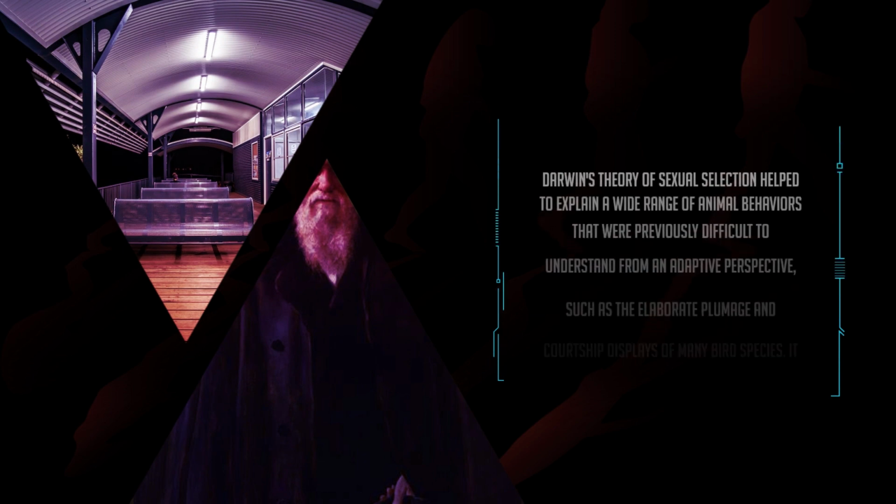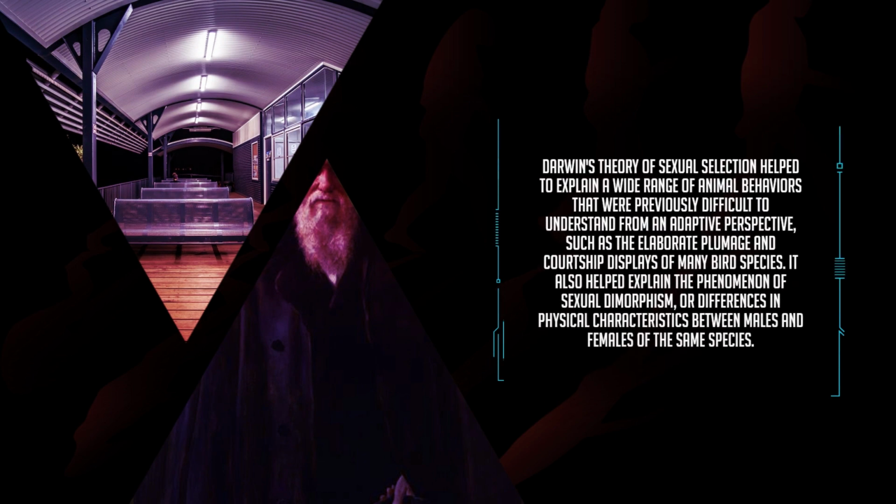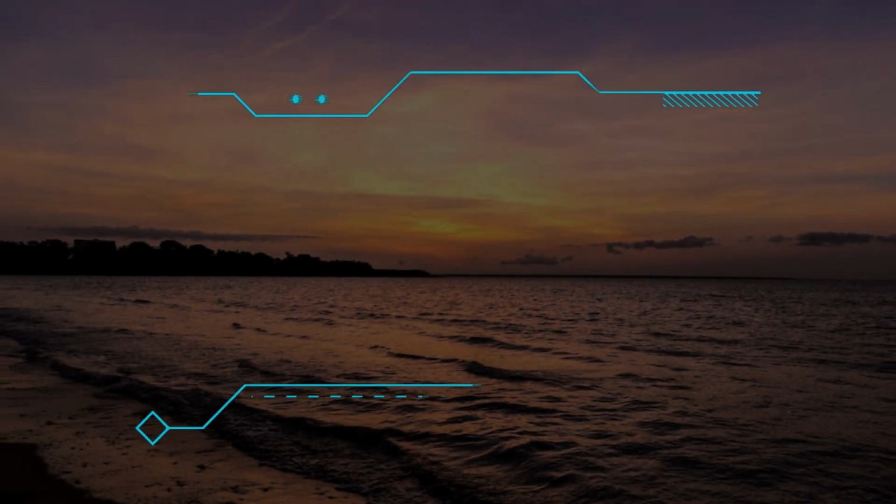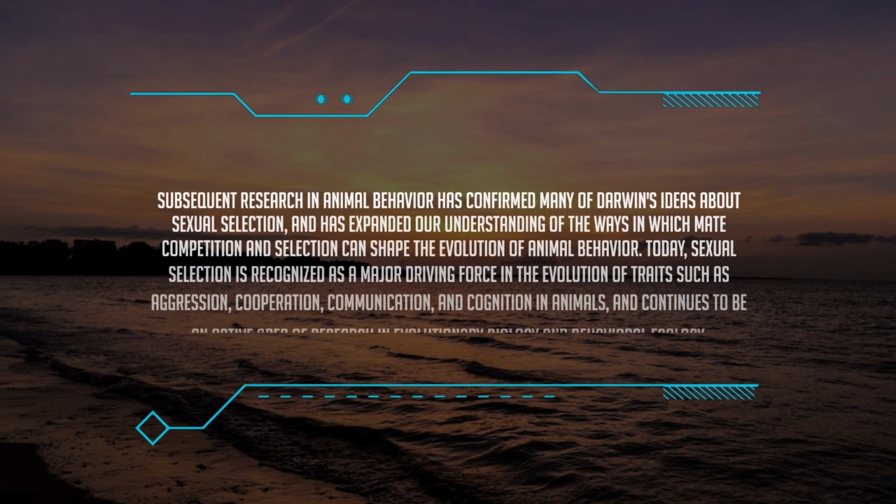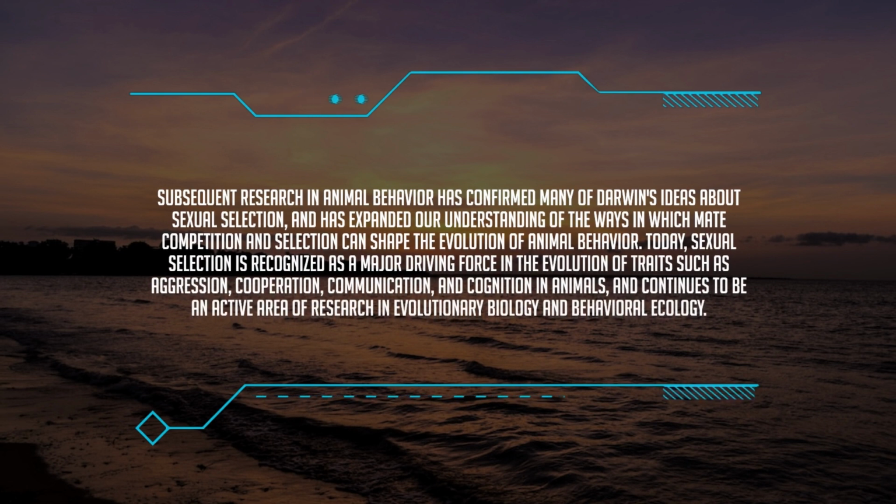Darwin's theory of sexual selection helped to explain a wide range of animal behaviors that were previously difficult to understand from an adaptive perspective, such as the elaborate plumage and courtship displays of many bird species. It also helped explain the phenomenon of sexual dimorphism, or differences in physical characteristics between males and females of the same species. Subsequent research in animal behavior has confirmed many of Darwin's ideas about sexual selection, and has expanded our understanding of the ways in which mate competition and selection can shape the evolution of animal behavior.